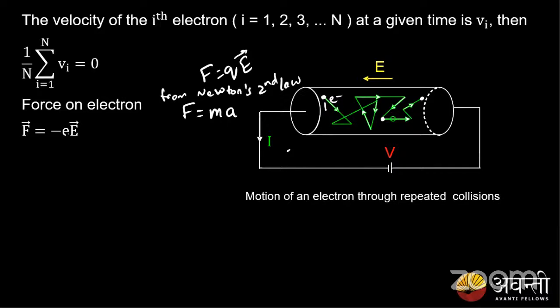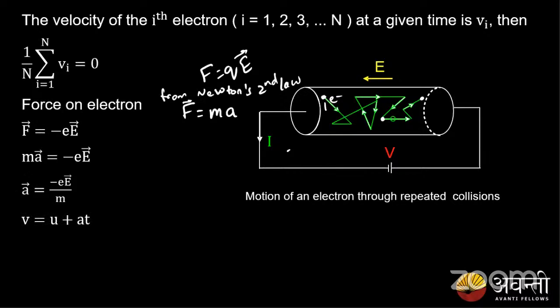Now, if we substitute the value of F as ma, what do we get? On substituting, we get ma equals minus eE, right? From here, what will be the acceleration experienced by an electron? Yes, correct, thank you. The acceleration experienced by the electron is minus eE by m. We have derived this expression several times in our 11th standard.